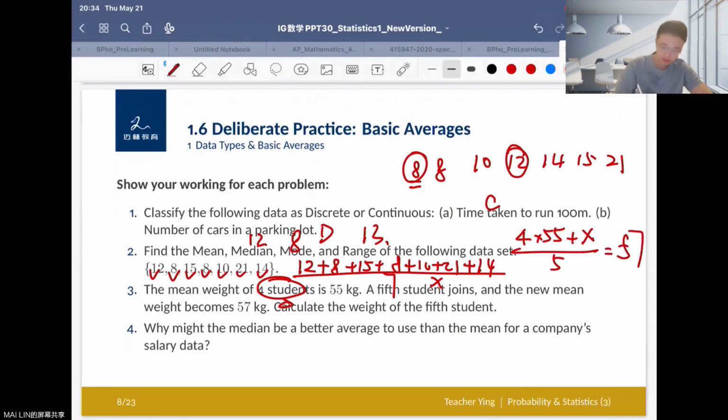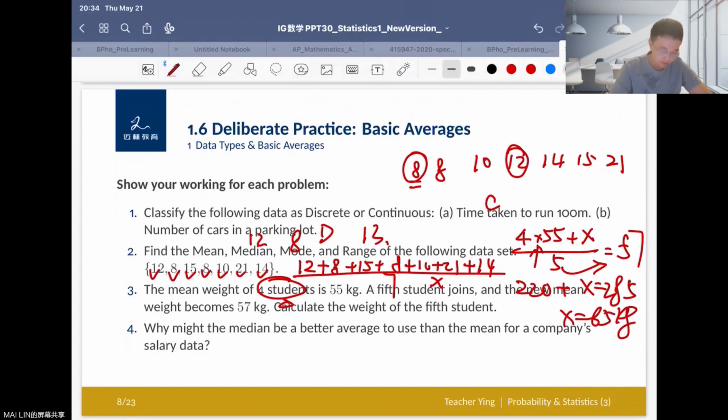So I'm trying to calculate this. 4 times 55 equals 220, plus x equals 5 times 57, right? So 5 times 57 equals 285. So x equals 65 kilograms, okay?